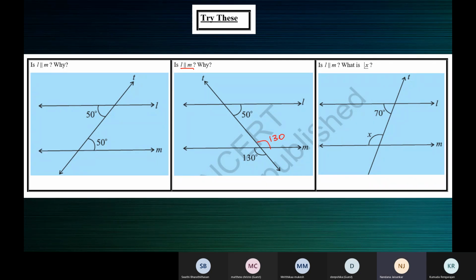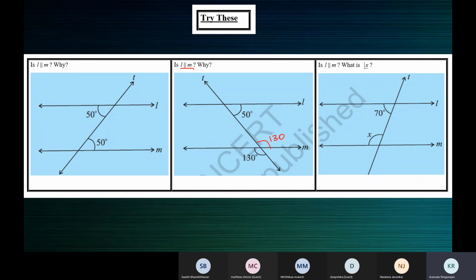Ma'am, shall I answer the third one? Third one, I don't think the question is really correct. They've given us L parallel to M, and what is X? We cannot answer it. Numerically nothing is given. Only one angle is given, right? You need two angles. Please understand that.